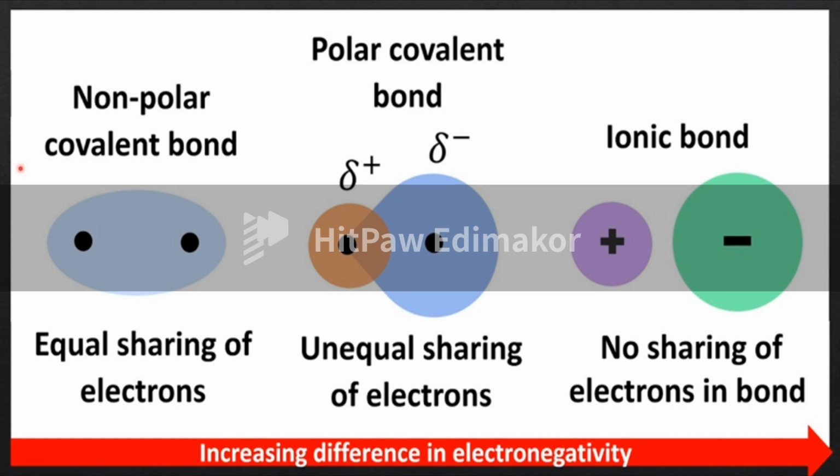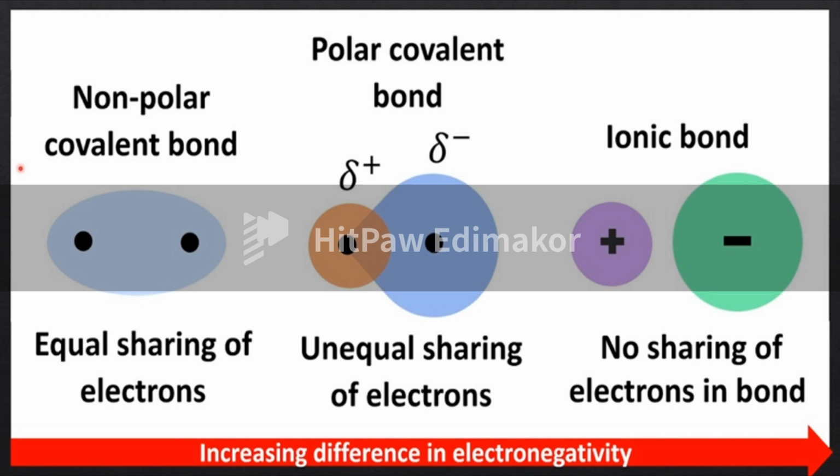Suppose there are different types of molecules or ions, there will be different charges. The amount of charge differs. Therefore, there is unequal sharing of electrons. This is the study of polar covalent bond. But in the case of ionic bond, there is no sharing of electrons. Only the transferring of electrons will take place. Very important concept. Try to remember, my dear friends, this is very important.